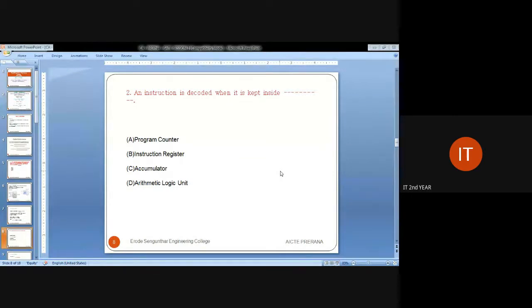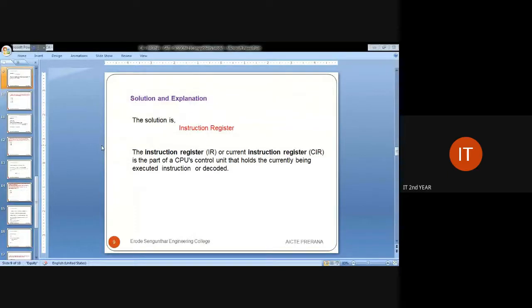Can I get the answer: which is the default register used for a particular instruction? Can anyone answer? Which one is the default register? Instruction register. Yes, very good, the accumulator. By default, when no register is given, the process will be completed by the accumulator only. Very good answer. So the answer for this question is instruction register.